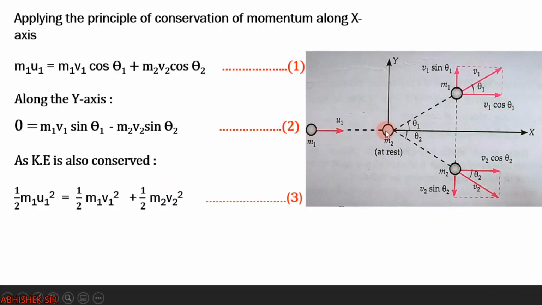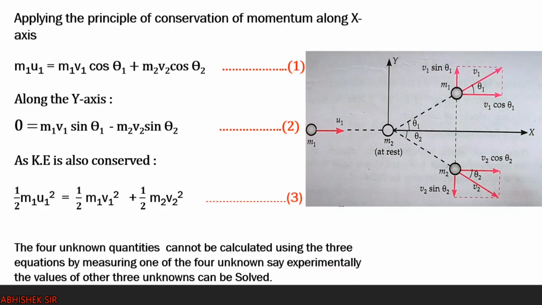The object m2 was at rest, so u2 is 0, so half m2 u2 square will also be 0. So only on the left hand side before collision half m1 u1 square will be written. After collision both objects are moving, so we can write half m1 v1 square plus half m2 v2 square, because both of them have kinetic energy. Before collision only one object had kinetic energy, the other was at rest, right?